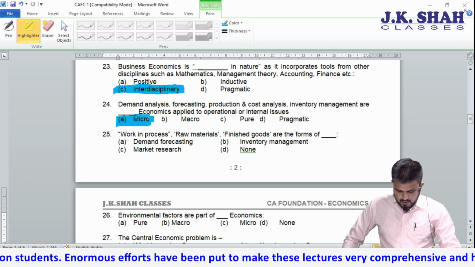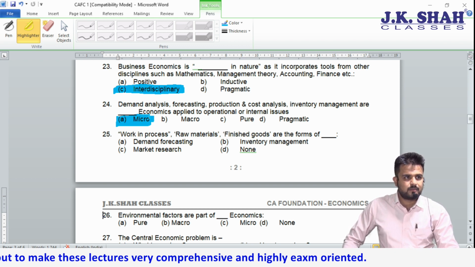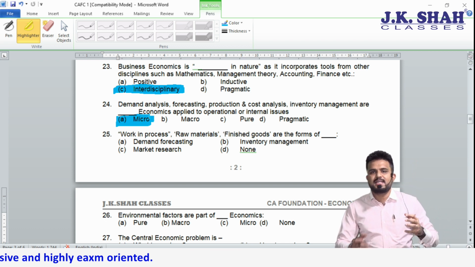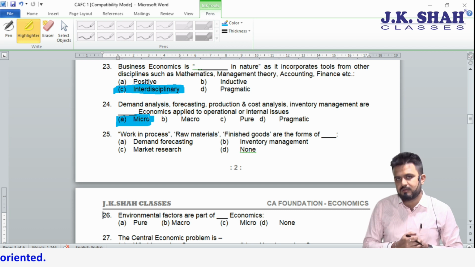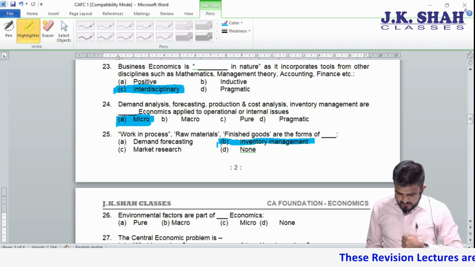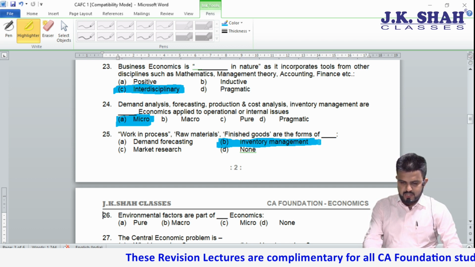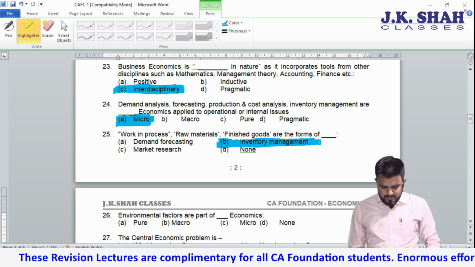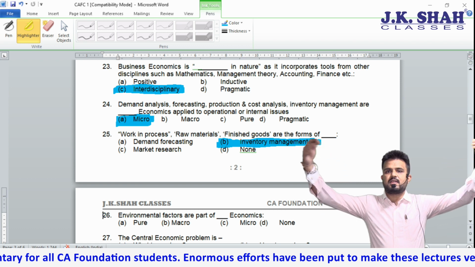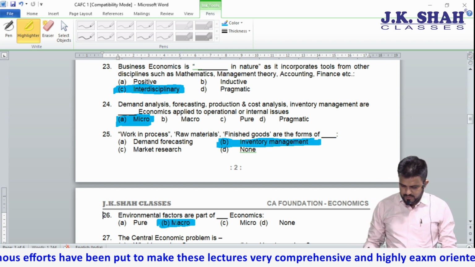25. Work in progress, raw material, finished goods are the forms of dash, they are asking. Now can I say these are basically stock, or I would say it is inventory. That's why option B is correct, inventory management. Moving to the next, 26. Environmental factors are part of dash economics. Environmental factors are outside factors. So the correct answer is micro. Very simple.